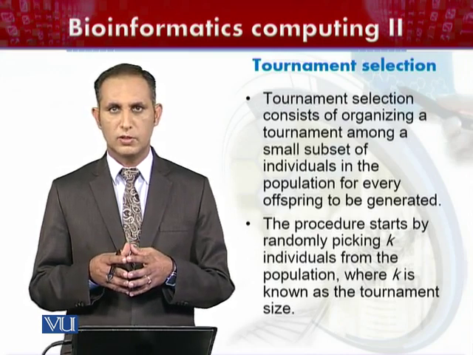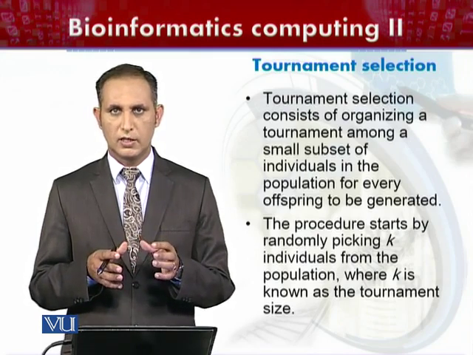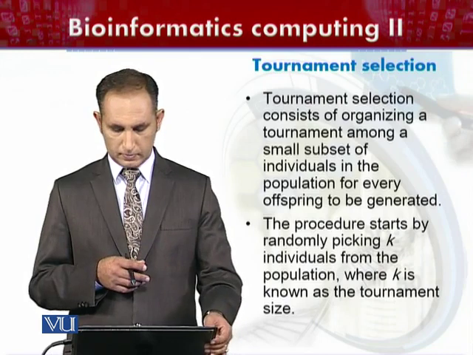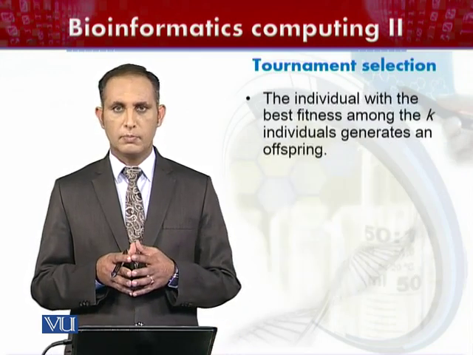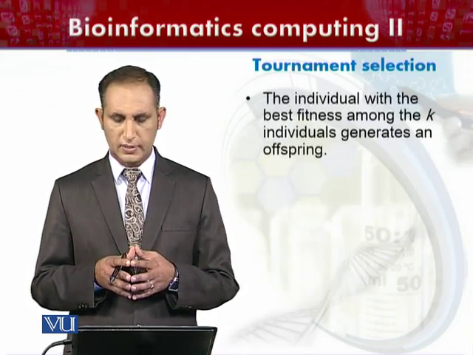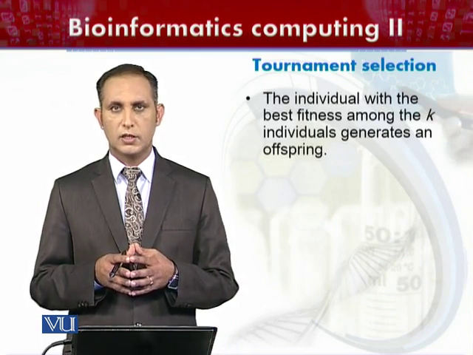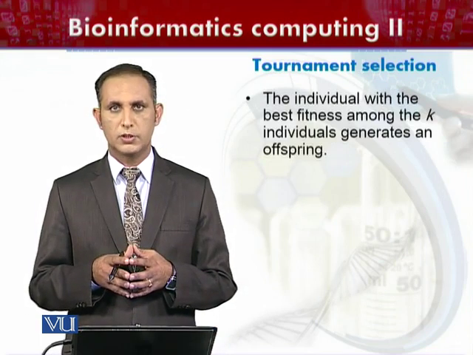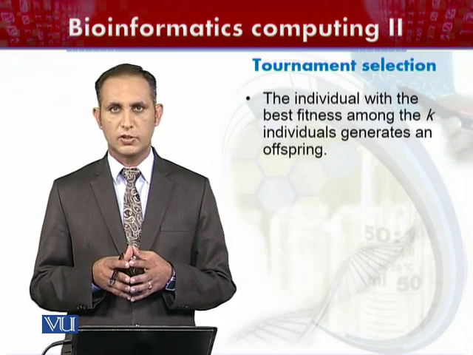The size of the tournament will be reflected by the size of k. The individual with the best fitness among the k individuals is able to produce offspring in the next generation.